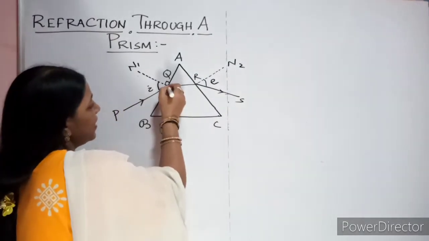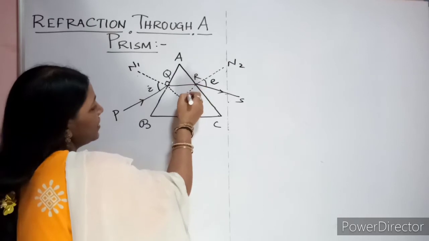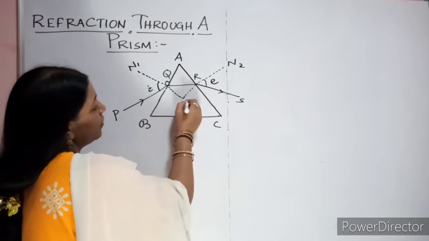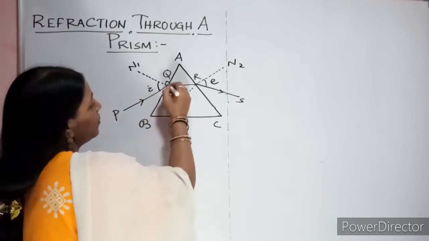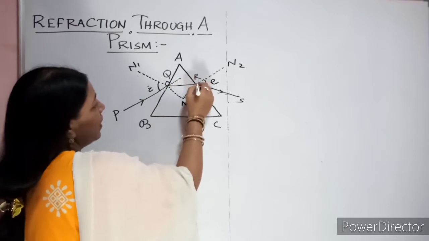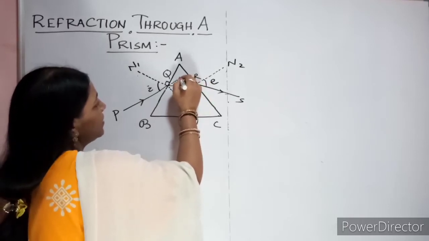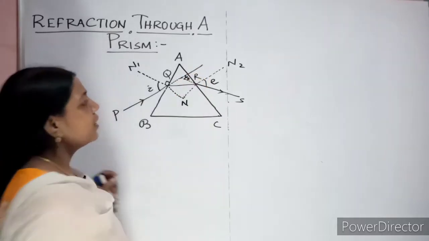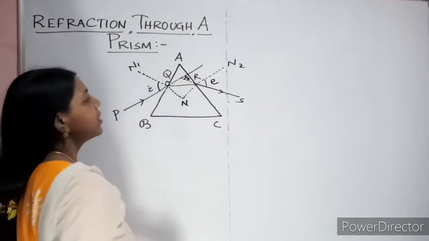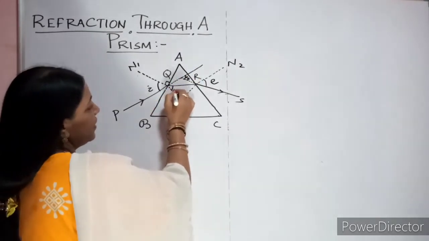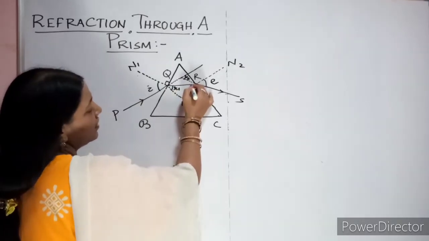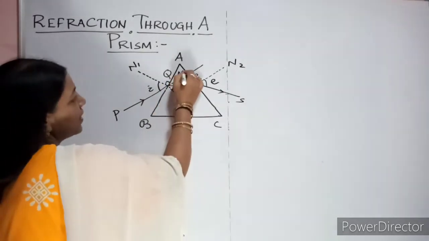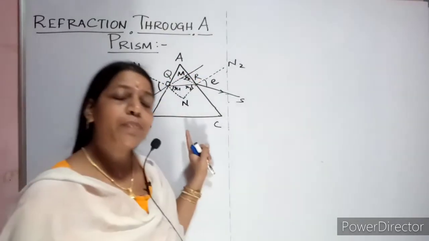Now just extend this line. If you extend these lines of the normals, then somewhere they will meet. You can give the name N. Similarly, your incident ray and refracted ray, also extend them. They will join somewhere. Now this is nothing but your angle of deviation. Clear? Now this angle, let it be your refracted angle R1, and inside it let it be your R2. Clear? And give this the name F. Clear? The diagram part you should be very clear about.